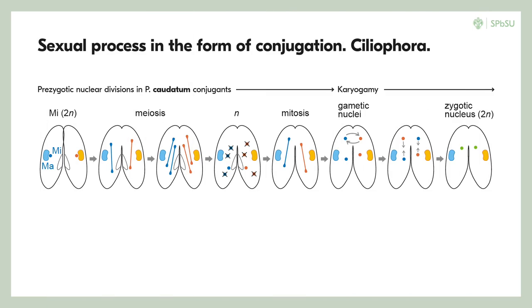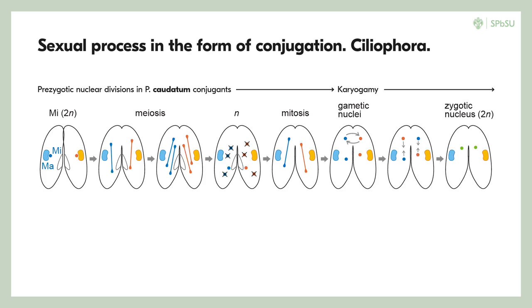In diploid protists, the formation of gametes, prezygotic division, occurs in the form of meiosis, as in multicellular animals. Haploid gametes are formed in this way. This is the case with the actinophrid heliozoans and Coleophora representatives. The trophonts are diploid in both of these cases.